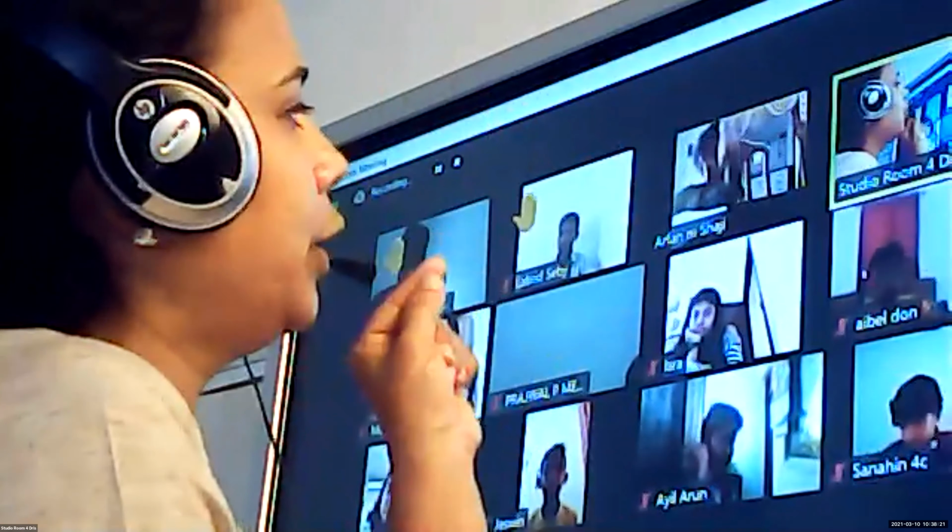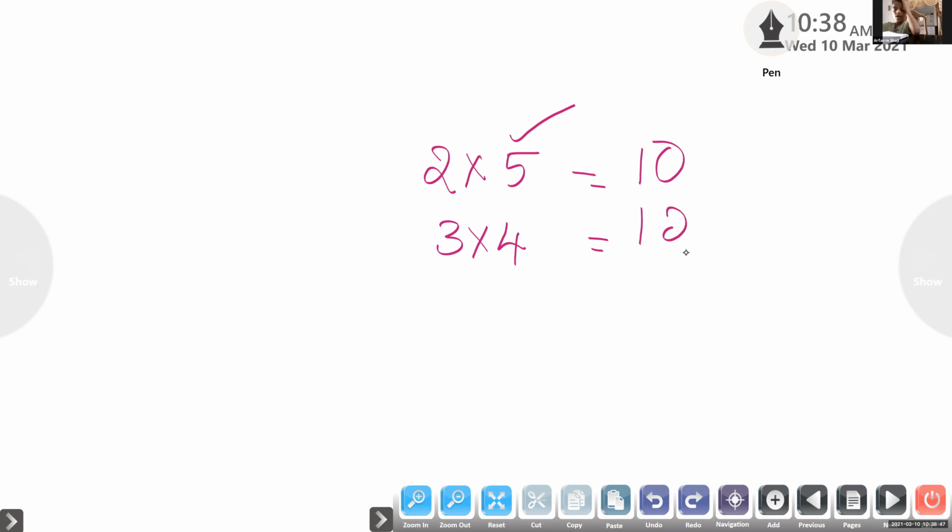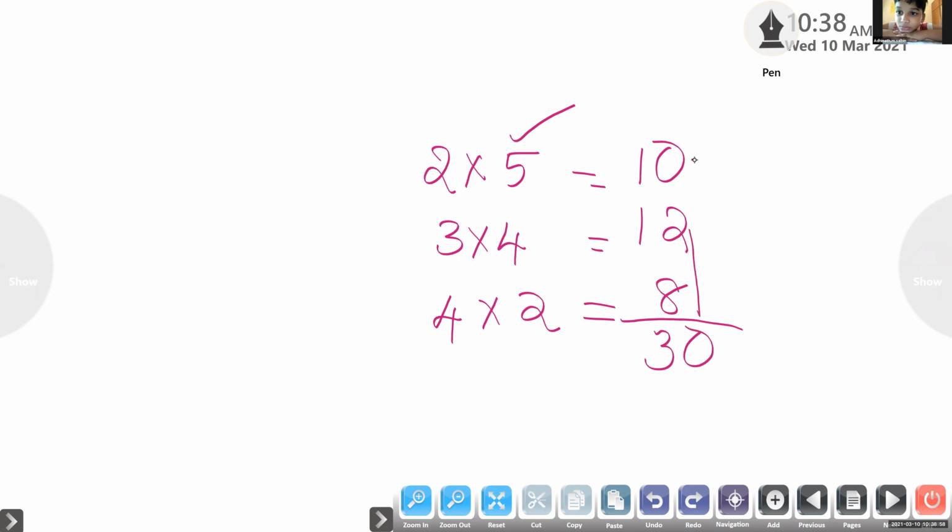Definitions or like that? You have only 2-mark questions. So look here, how many 2 marks? You will get 5 questions of 2 marks. So total how much? 2 into 5? 10. And for 3 marks you will get 4 questions. So 4 threes. What is 4 into 3? 12. And for 4 marks you will get 2 questions. 4 twos, 8. So the total will be 30. 12 plus 8, 20. 20 plus 10, 30.